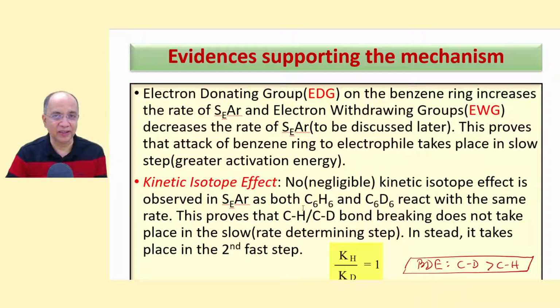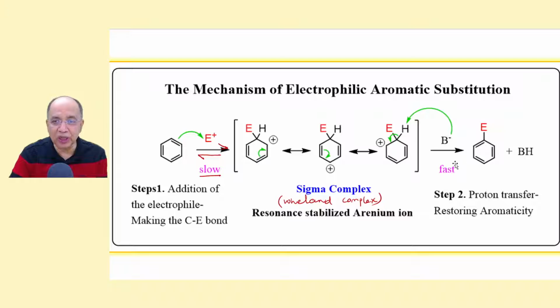Kinetic isotope effect. No or negligible kinetic isotope effect is observed in any SEAr, as both benzene and deuterated benzene react with the same rate. This proves that C-H or C-D bond breaking does not take place in the slow or rate determining step. Had it been the slow step, supposing this would have been the slow step, this would have been the fast step, then definitely benzene would have reacted much faster than deuterated benzene.